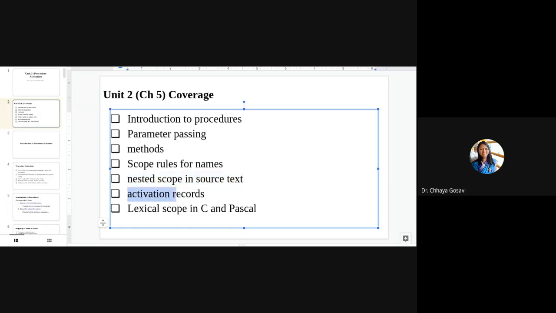Then activation record, whenever function is called or activated, its record is created on the stack, and that is the activation record. So we'll see how activation records are managed by the system, and we'll see lexical scope in C language and Pascal as an example.